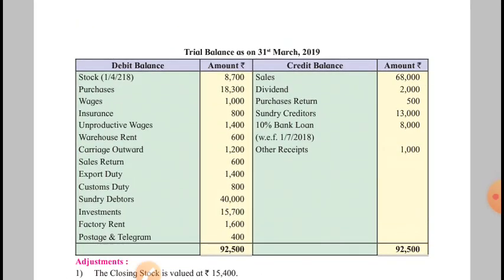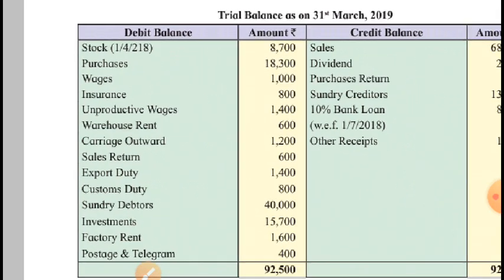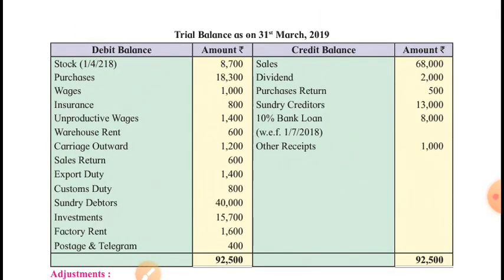Trial balance as on 31st March 2019. Opening stock, trading account. Purchases, trading account. Wages, trading account. Insurance, indirect expense, profit and loss account. Unproductive wages, warehouse rent, carriage outward. They are also indirect expenses, so will be debited to profit and loss account.